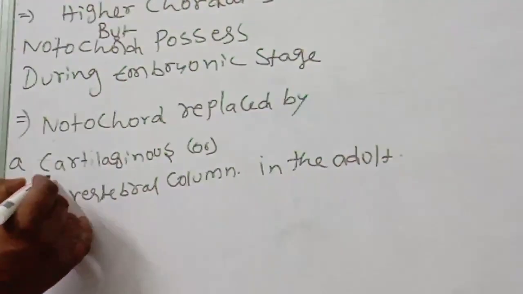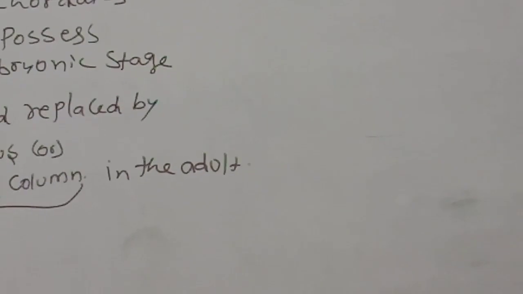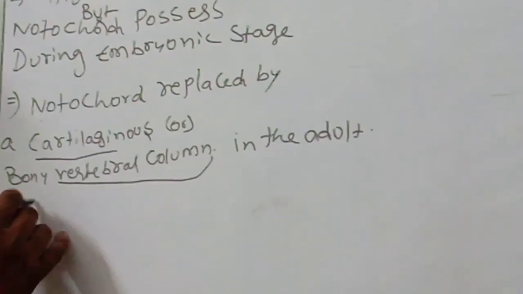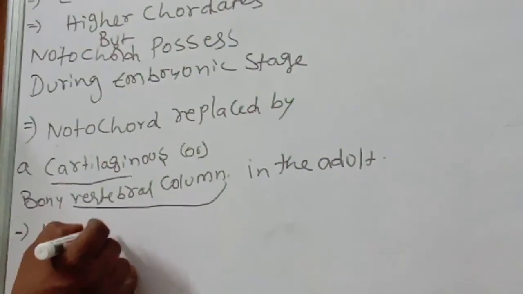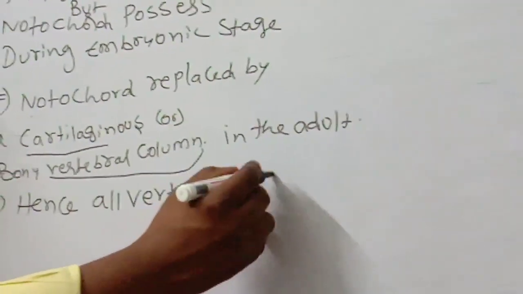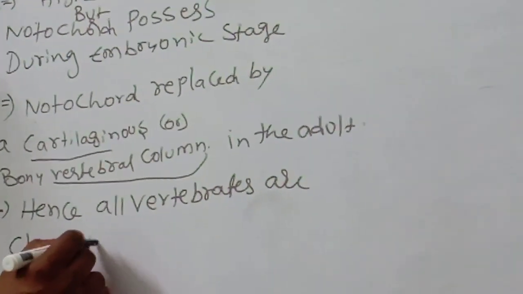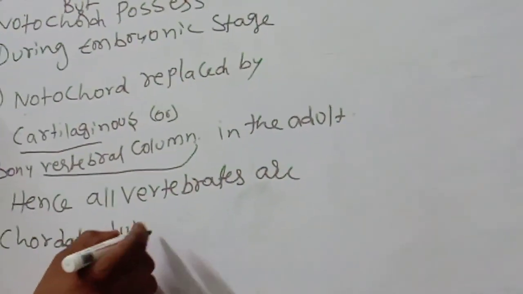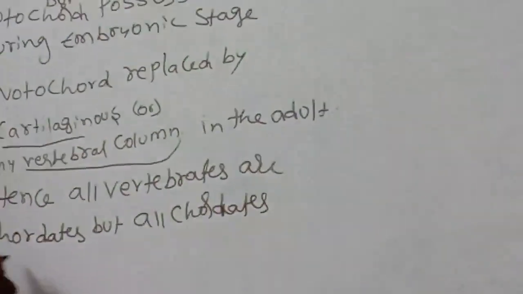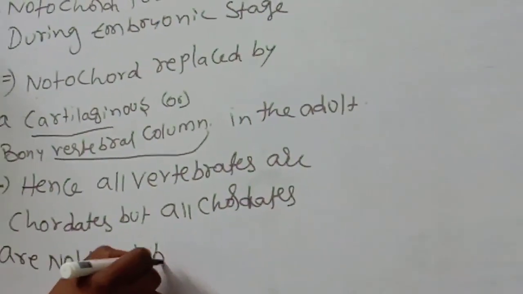So notochord is replaced by which one? Cartilaginous vertebral column. Notochord will be only in the embryonic stage. The next most important point: hence, all vertebrates are chordates, but all chordates are not vertebrates.